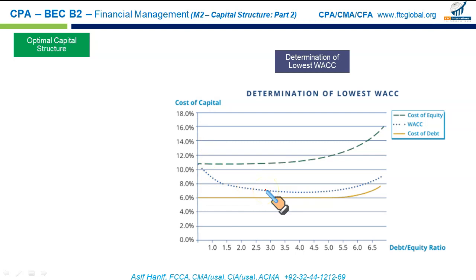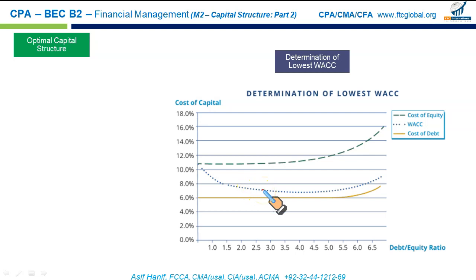Now the problem is, and we learned in our previous lecture, that debt is the cheapest source of finance because interest expense is tax deductible. Interest expense attracts a tax saving for us. Thereby, its low cost means when we combine this with equity, the aggregate cost can be brought to a low point.